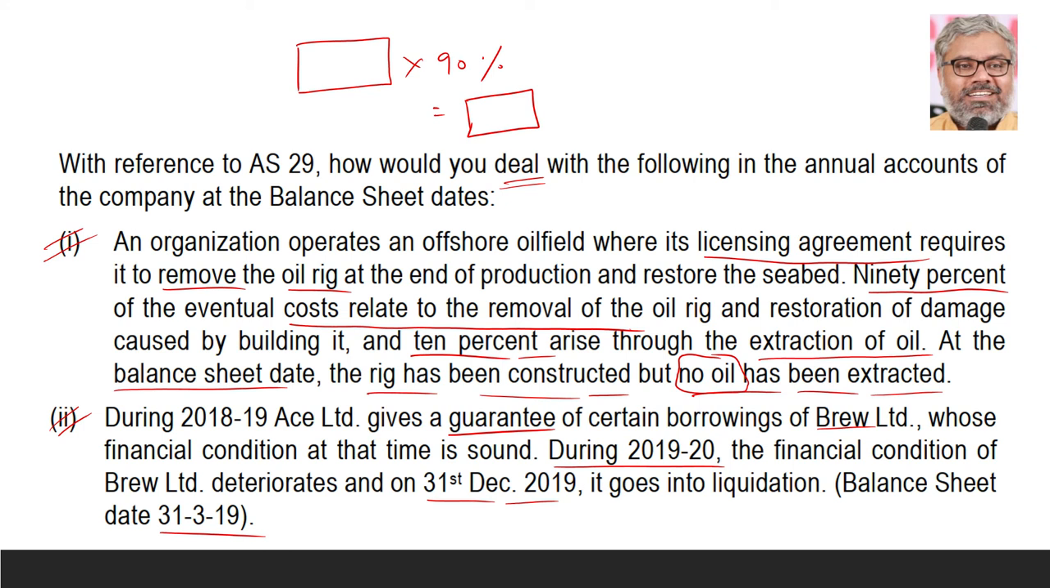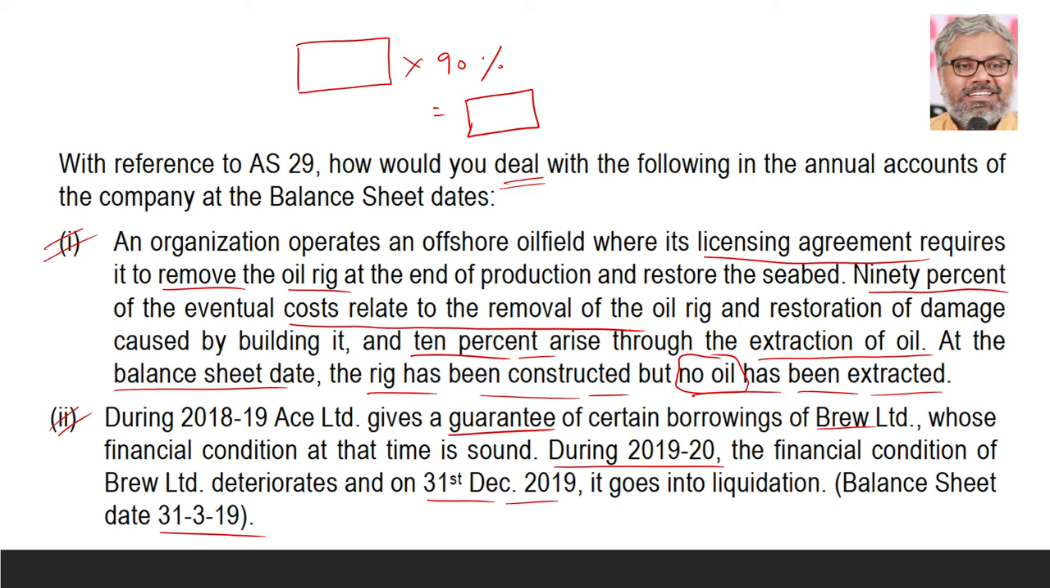Should the contingent liability be shown or not? Still not required. The likelihood of occurrence is so remote, since the financial condition of Brew Limited was sound, that we can say the likelihood of our having to pay the amount is remote. So no need to even disclose the contingent liability on 31st March 2019. But during 2019-20, the financial condition definitely deteriorated, and on 31st December 2019, it went into liquidation. So what should we do? When it went into liquidation, the obligation is real now. It is not some future obligation. Because we already signed a guarantee, it is a present obligation.